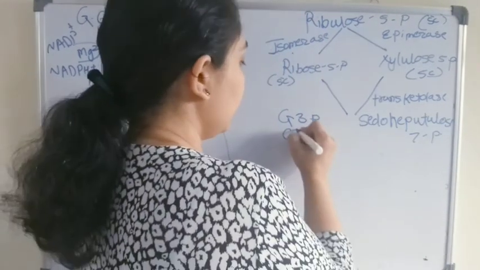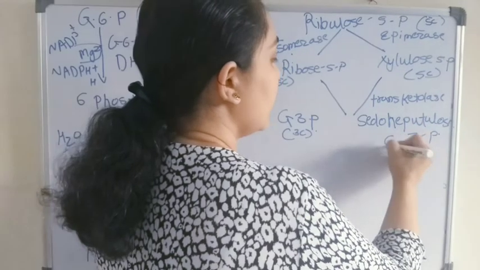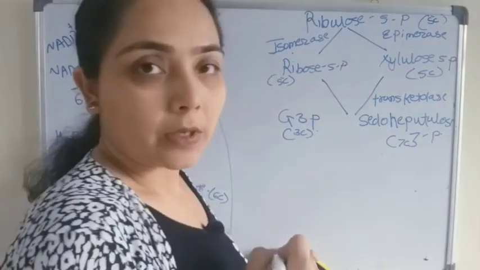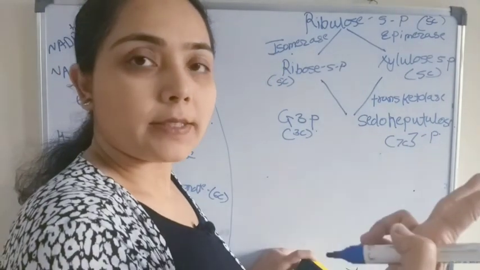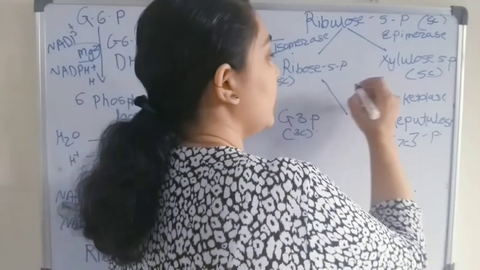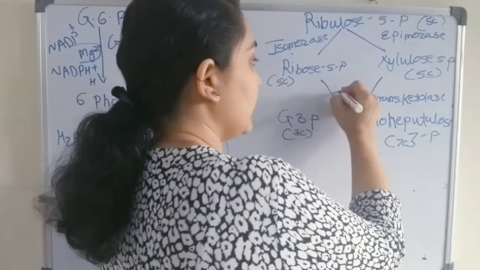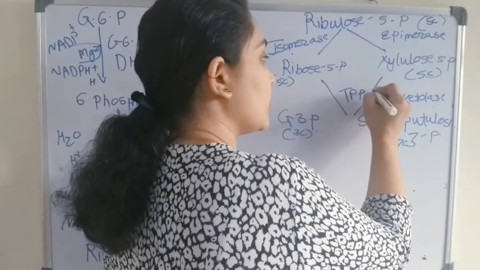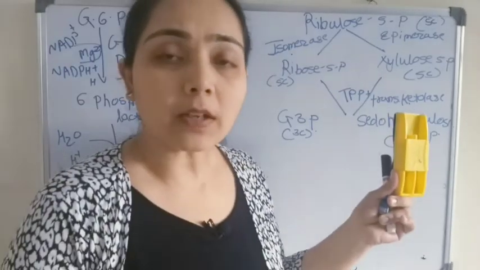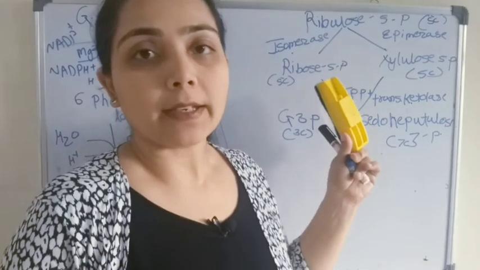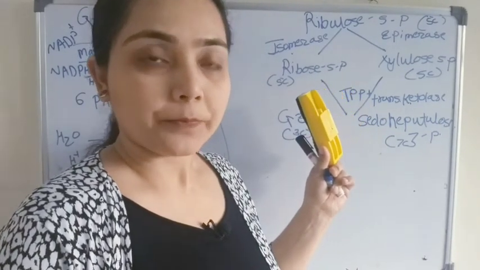So this is a 3 carbon compound, this is a 7 carbon compound. For the action of transketolase, a cofactor is required, that is thiamine pyrophosphate. So transketolase works in the presence of the cofactor thiamine pyrophosphate.